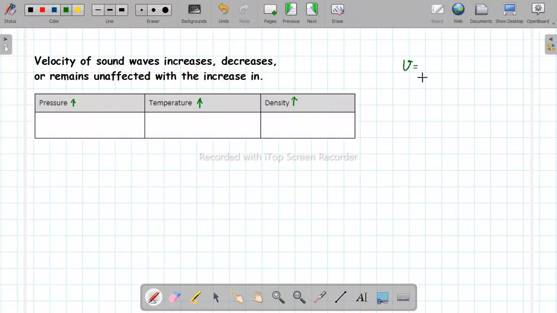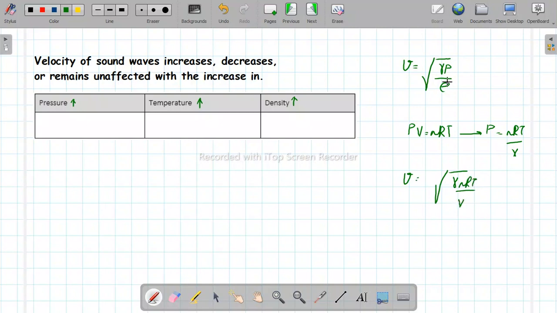First of all, speed of sound is corrected equation is this one और मुझे पता है PV equals nRT which is the well-known general gas equation which would be rewritten as P equals nRT over V. और जब मैं इसे velocity के लिए place कर दूं तो I can rewrite this Laplace equation as under root gamma nRT over V and this rho as it is.